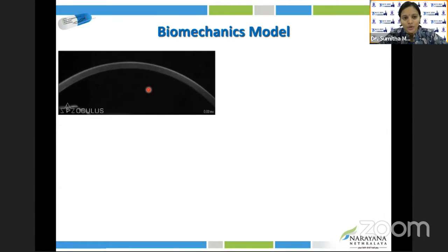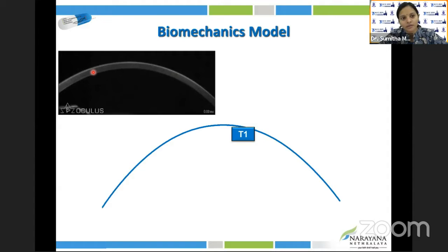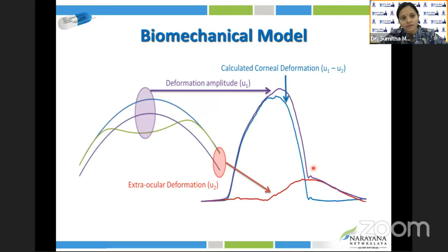Okay, so when the air puff strikes the surface of the cornea, there's an applanation of the corneal surface and it slowly returns back to its original state. When we take only the first 18 seconds, the cornea goes from the position of T1 to T2 and then returns to a new position called T3. If you look at only the apex, it goes from T1 to T2 and then returns to T3. But if you look at the corneal edge, there's also a movement of the corneal edge which represents the whole eye movement. So if you subtract this whole eye movement from the Corvus deformation amplitude, what